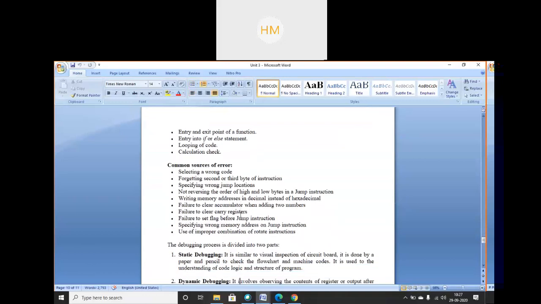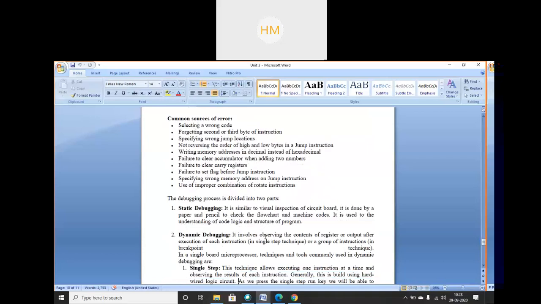Common sources of errors are selecting a wrong code, not defining variables in your program, not clearing your screen previously, or having an if else loop but forgetting to end that loop. Or failure to clear accumulator, carry register, failure to set flag before jump instruction. If I'm using a conditional jump instruction, return instruction, or any call instruction, then before that I have to check that flag status. If I forgot to set that flag status, then that instruction will not work. So these are the common sources of error.